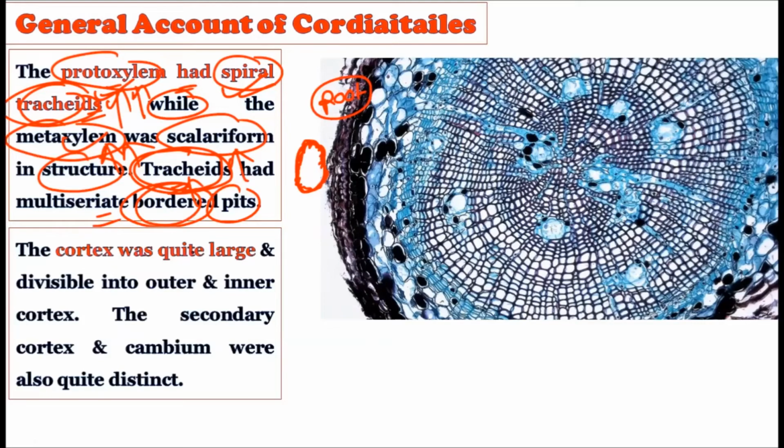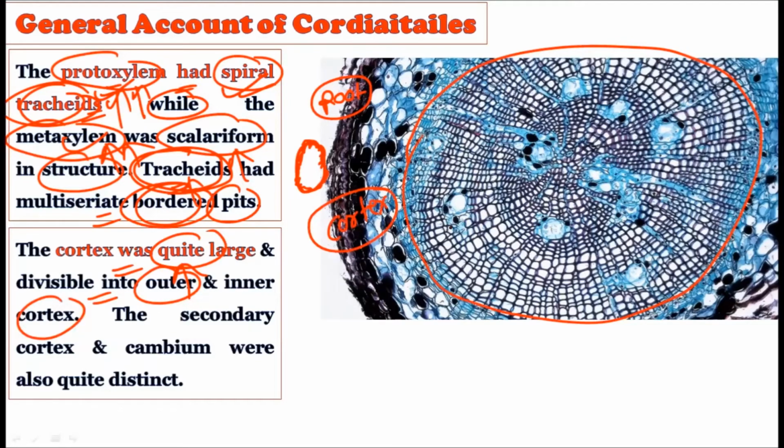The cortex was quite large, just like we find in today's gymnosperms. If you cut a present-day gymnosperm root and observe it under the microscope, you will again find a large amount of cortex there. On similar lines, the cortex in the members of the Cordaitales was also large, and it can be divided into the outer cortex and the inner cortex.